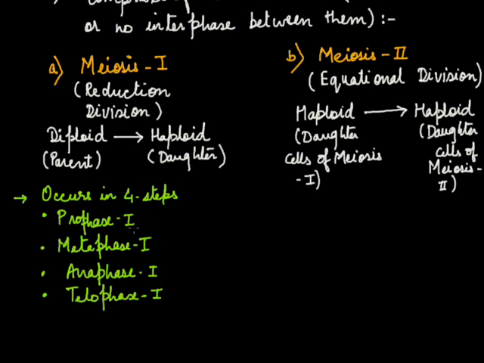Prophase 1 is the longest phase of meiosis and it is further divided into 5 stages, that is leptotene, zygotene, pachytene, diplotene and diakinesis.